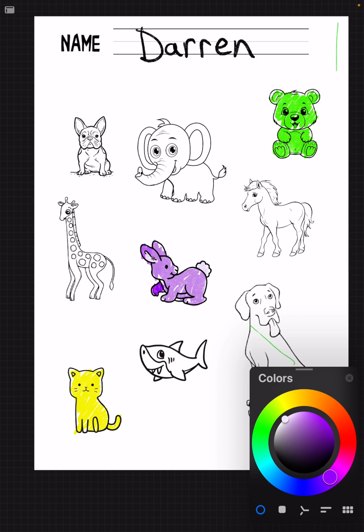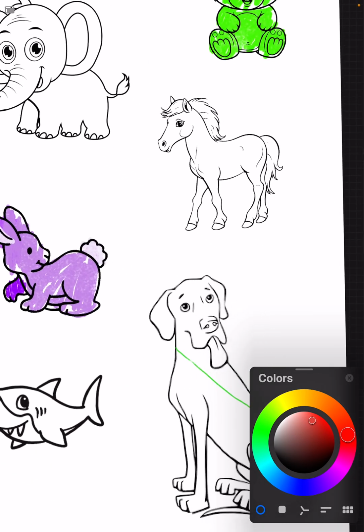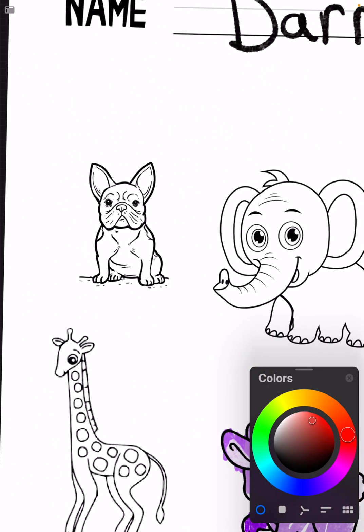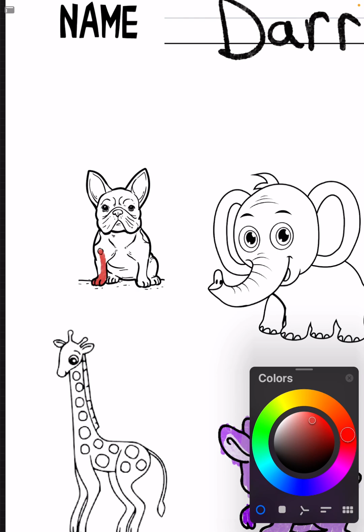And let's use red. Red. Can you find red? Where's red? Red. Great. Okay. Let's color the small dog red. Can you find the small dog? Small dog, small dog. That's a big dog. Small dog. Okay, color the small dog red.